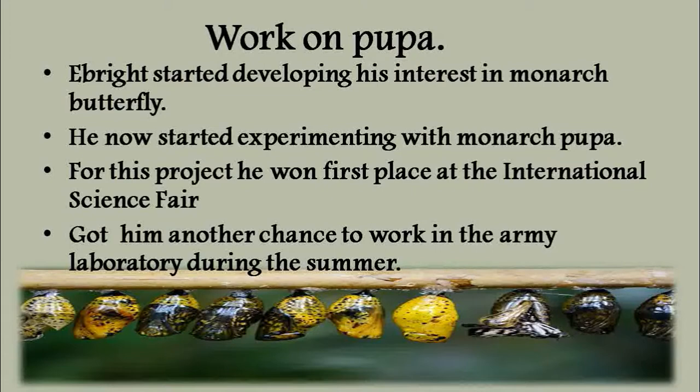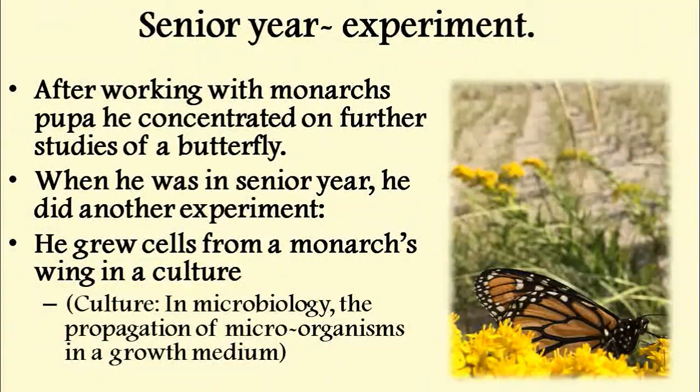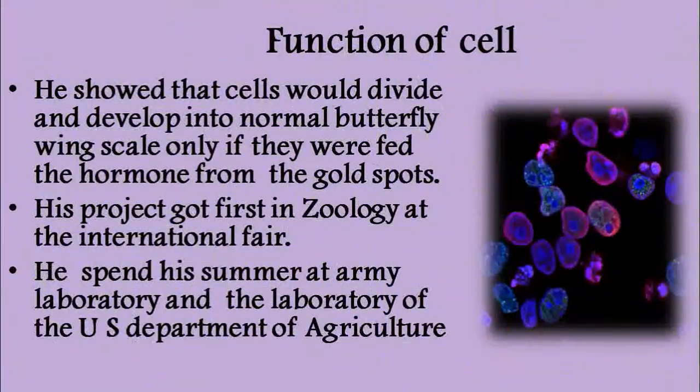As a senior year student, he did another experiment. What is that? He concentrated further on the studies of butterfly, and he grew cells from monarch wing in a culture. And here we see that this showed that cells would divide and develop into normal butterfly wing scale only if they were fed the hormone from the gold spot.